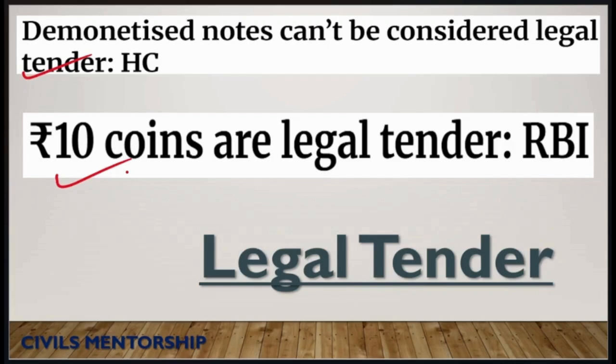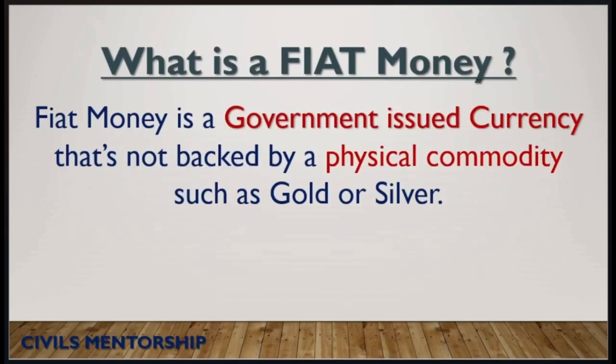Before we understand legal tender, we first need to understand an important concept called fiat money. So what exactly is fiat money? Fiat money is a type of currency that is issued by a government but is not backed by any physical commodity like gold or silver. Instead, its value comes from the trust people place in the government or central authority that issues it. Examples of fiat money are the Indian rupee, US dollar, euro, digital rupee. These are all issued by a government or central bank and can measure value.